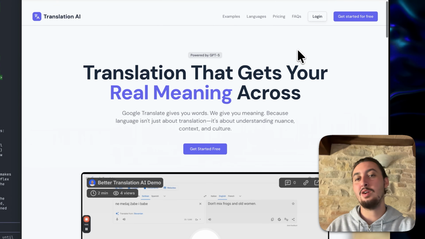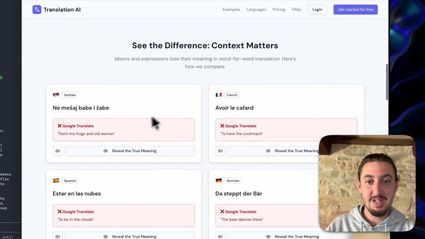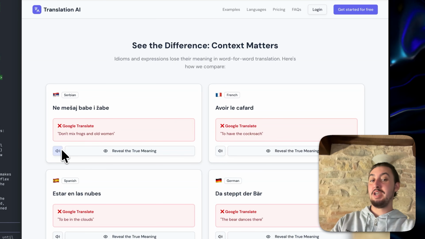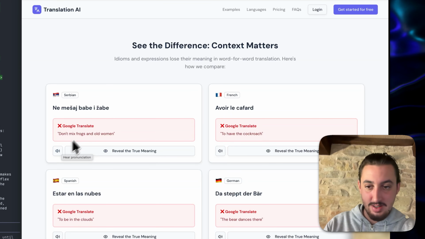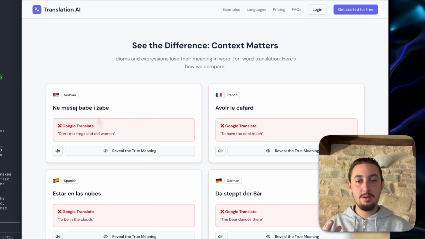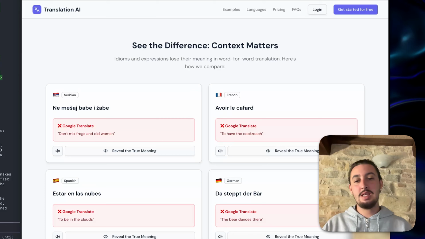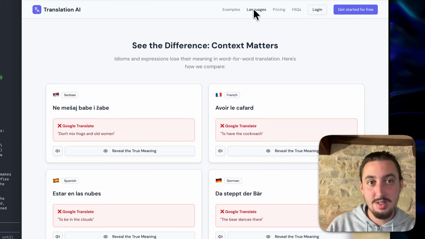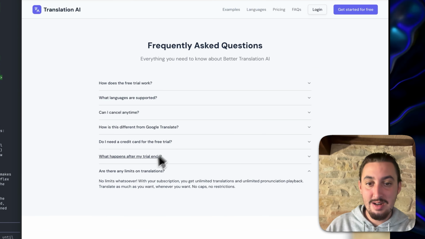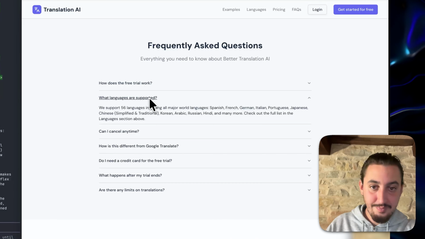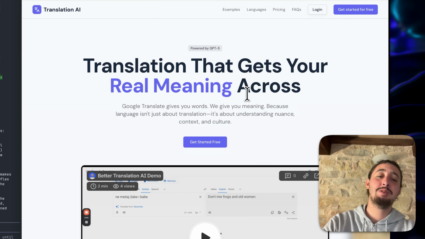So what have we done so far? We have added a bunch of navigation links. We've added this example section right here, which works. It has pronunciations, which are good. And they don't cost money because we've run the call to OpenAI, we've saved the audio files, and that's all that's playing here. Unlike in the app, where they run that and it does actually cost money. Okay, so then we have this languages section, and I also added an FAQ section over here. I think we've made a ton of really good progress. This homepage is looking exponentially better.